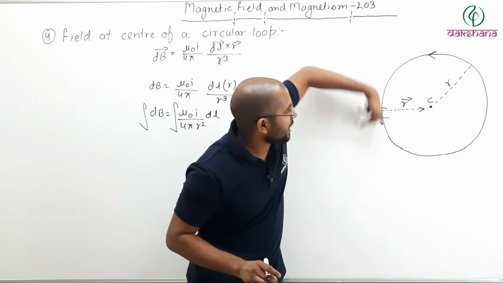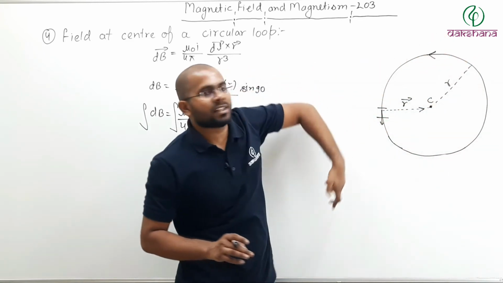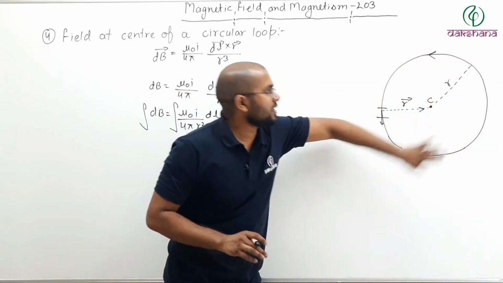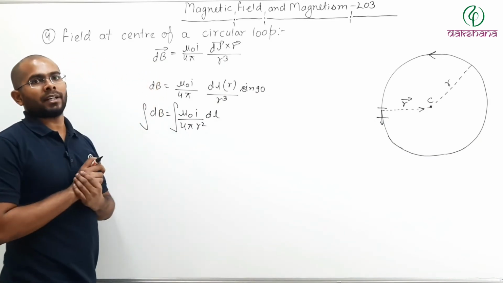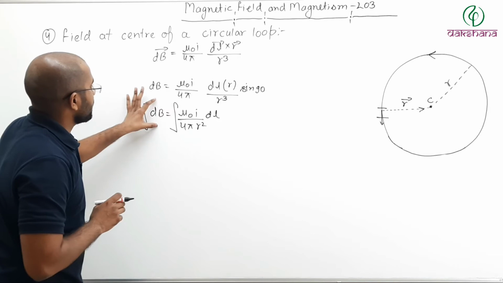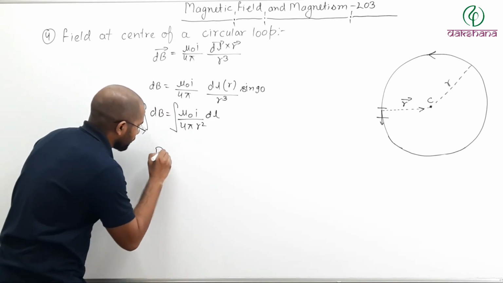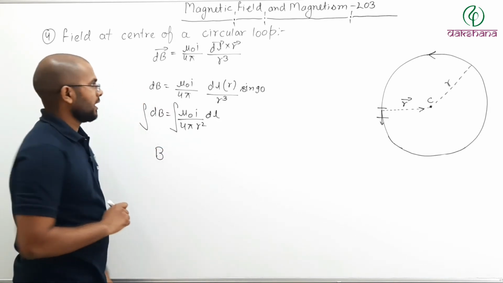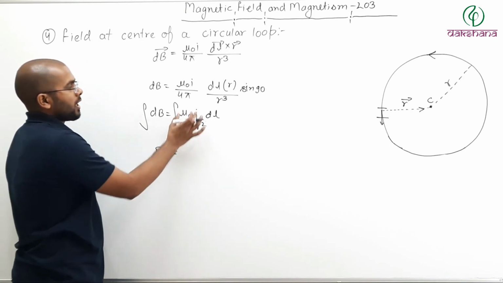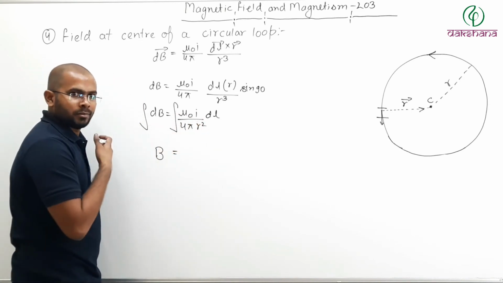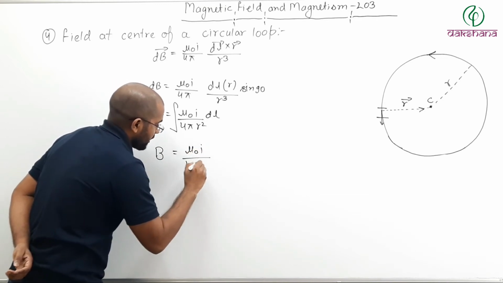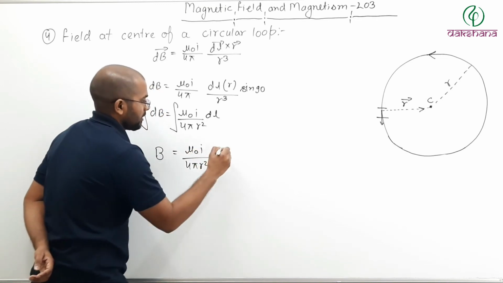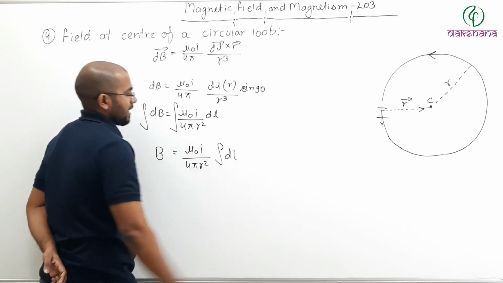If the current in the entire loop is in the same direction, then the field at the center will also be in the same direction. So here I can integrate. The integration of this dB can be written as the total magnetic field. And here mu naught I by 4 pi r square can be taken outside, because this is a constant: mu naught I by 4 pi r square times the integration of dl.